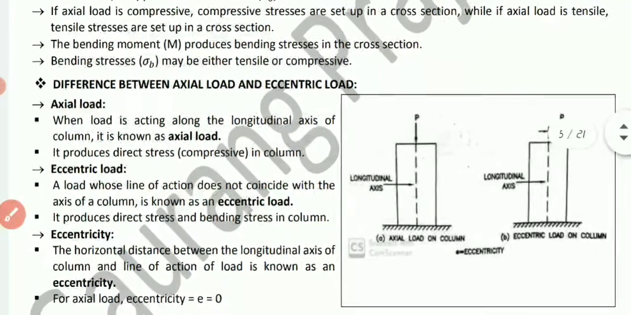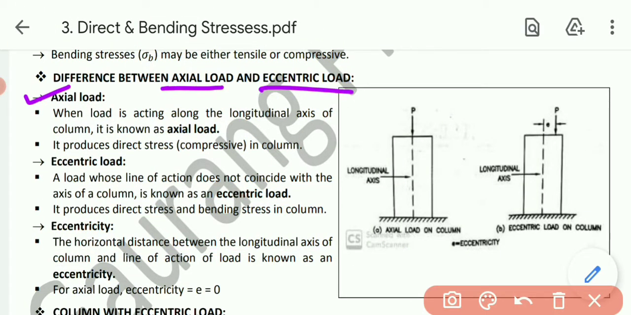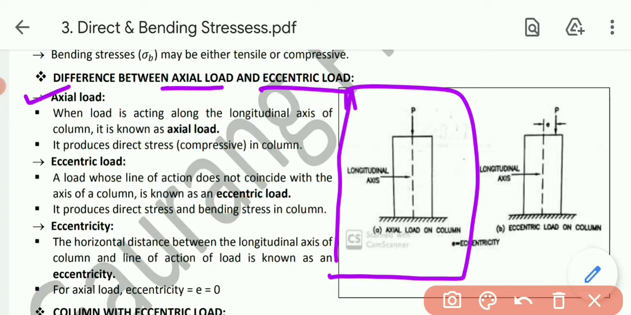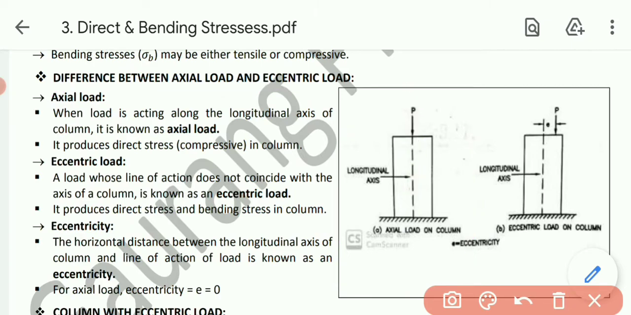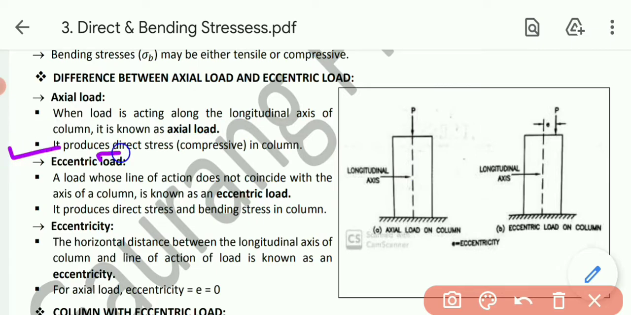Now let's try to understand these things in a better way. First, the difference between axial load and eccentric load. First of all, axial load. This is the figure of axial load. We have already studied this one in the subject of MOS, chapter stress and strain. Axial load is any load which acts at the cross section of the column like this, along the longitudinal axis. When the load is acting along the longitudinal axis of the column, see, this one is the longitudinal axis, and force is acting exactly upon it, it is known as axial load. It will produce the direct stress, or compressive stress, in the column. That's the first criteria.